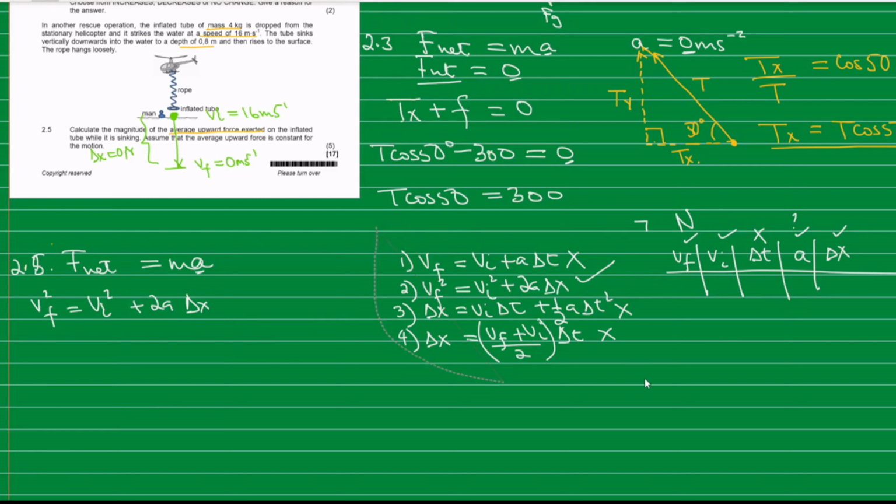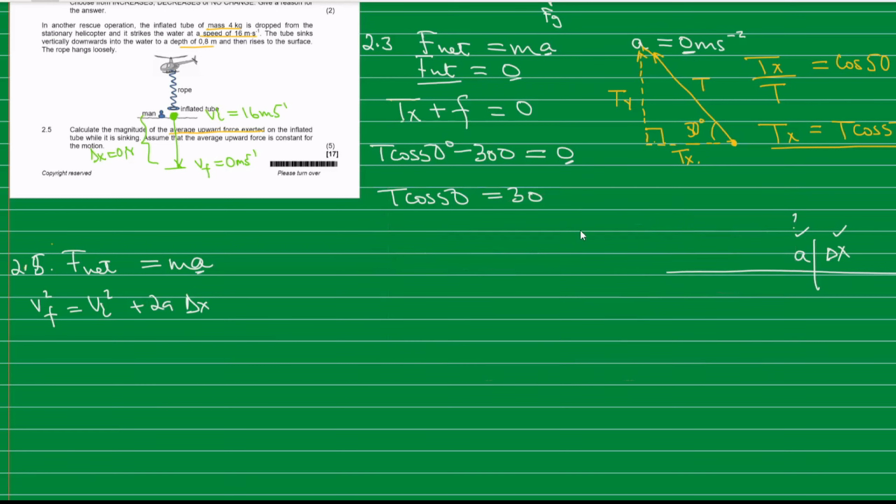Coming back to this question, we are going to say, what is our final velocity? It is 0.